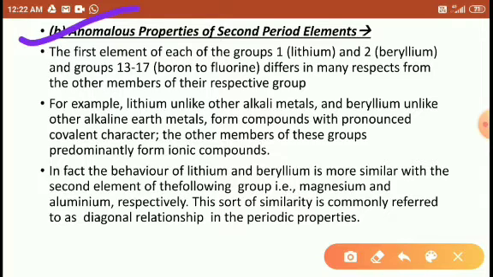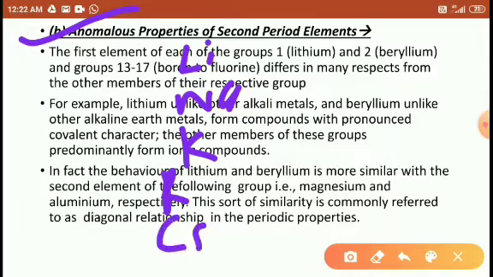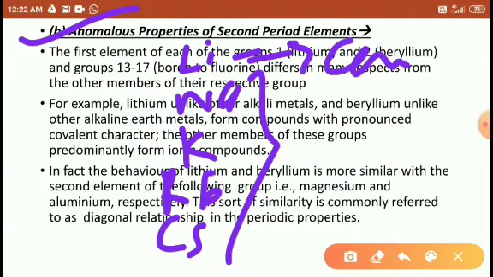For example, lithium is unlike other alkali metals. Beryllium is unlike the other alkaline earth metals. It is pronounced by the covalent character, because in the first group of elements, lithium, sodium, potassium, rubidium, cesium, all these species are completely different from lithium because lithium forms covalent bonds. Why? Because of its small size, and the remaining form ionic bonds, right? Similarly, beryllium, magnesium, calcium, strontium, barium. These species show ionic bonds, and beryllium forms covalent bonds. Why?